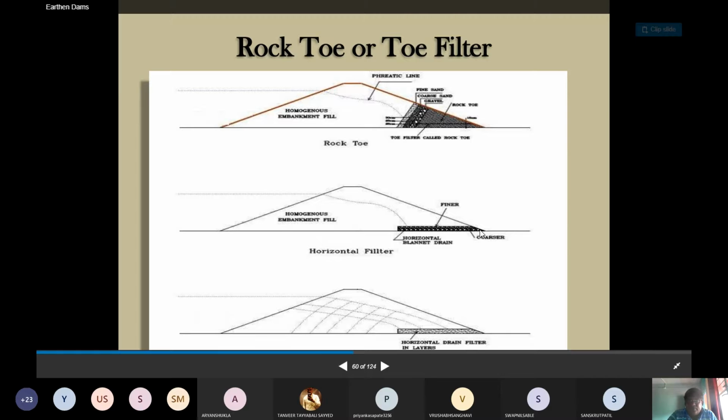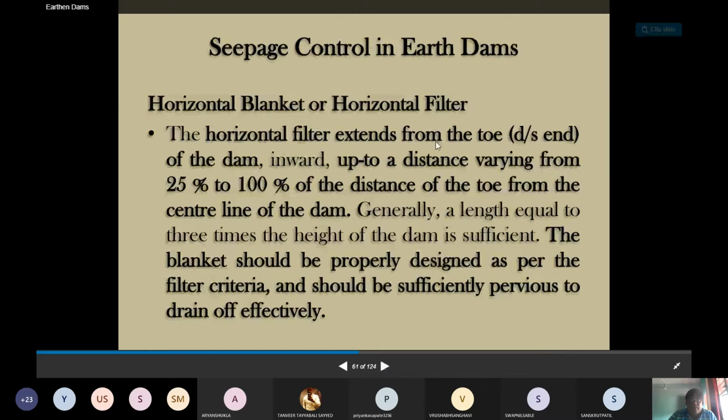This is for the horizontal filter. There are two layers. Coarser material should be kept at its bottom. Finer material should be kept at its top. And we are providing the horizontal drain filter in layers in that way. Now, because of the provision, you see this dotted line, the phreatic line tries to come down, and it should be located within this toe. Therefore, it cannot go away from the structure. See here for this horizontal drain. So this is the way to provide it.